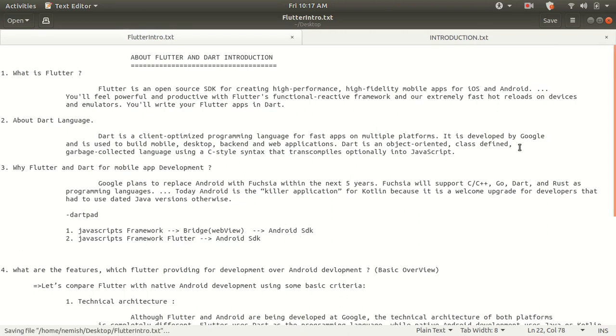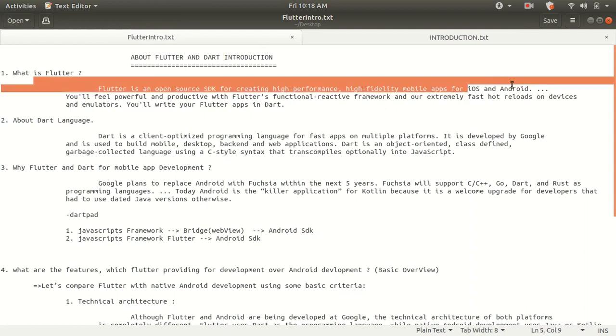Thank you, friends, for watching this video. This video is all about the Flutter and Dart introduction, why you have to use Flutter and Dart, and the future of Flutter and Dart. If you want to start Android development or web and mobile application development, then please go with Flutter and Dart, because it provides an inbuilt feature for transferring the mobile application to Android and iOS. Previously you had to use Swift to develop iOS and Kotlin or Java to develop Android. But using Flutter and Dart, you can run your application on both iOS and Android.